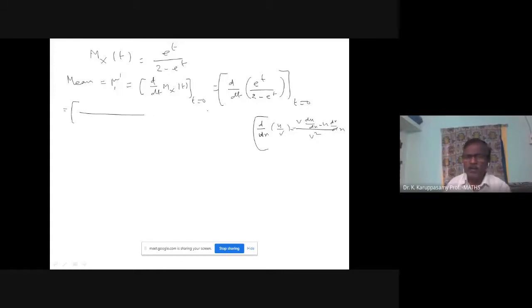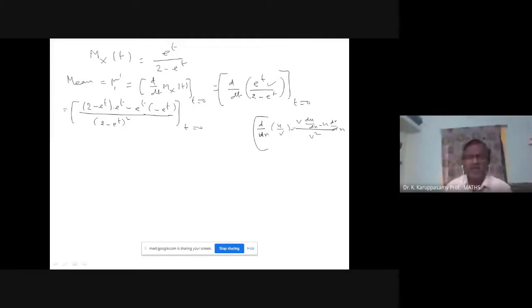First v square in the denominator, 2 minus e power t whole square. Then in the numerator, v, that is 2 minus e power t, into the differentiation of e power t, which is e power t, minus e power t into the differentiation of 2 minus e power t, which is minus e power t. Differentiation is over.